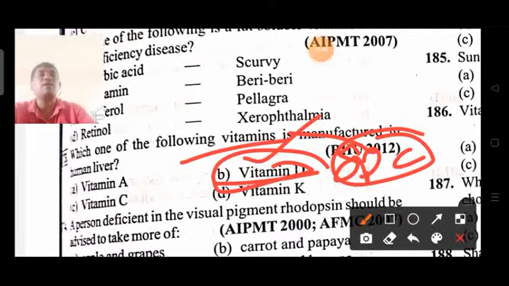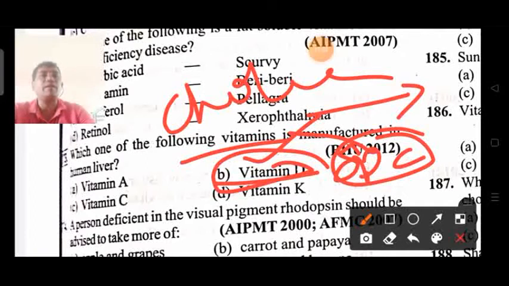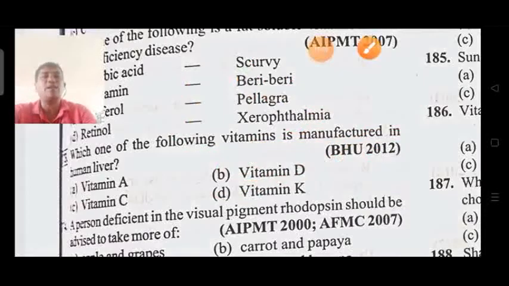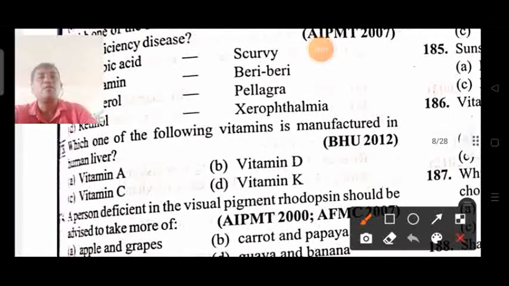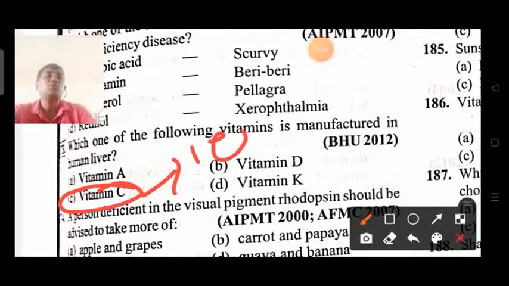It is made by the conversion of cholesterol into vitamin D, so this is the wrong option. Vitamin C is available in fruits like lemon, so it is also not the right answer.